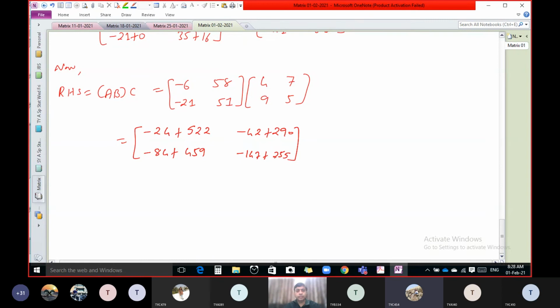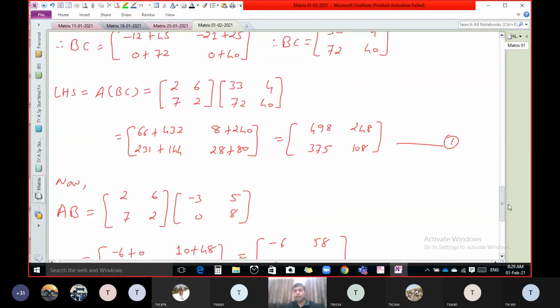Okay. Now let us check the value. 498. Yes, 498. Then 248, 375, 108. And this is equation 2.